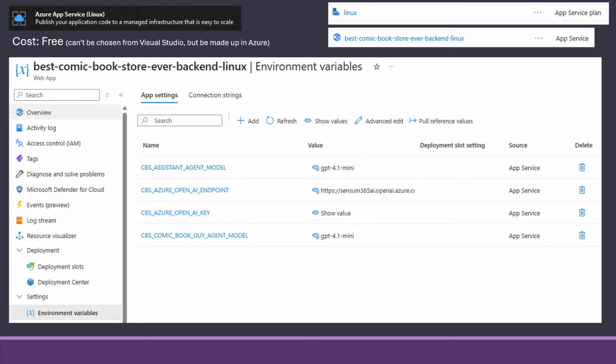Linux have cheaper paid tiers than the Windows version. So that could be a thing if you can't run on the free. Of course, in real life, you won't run on the free tier. So that could have some impact on your decision, but they are in general slower.